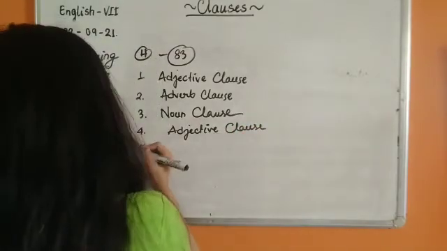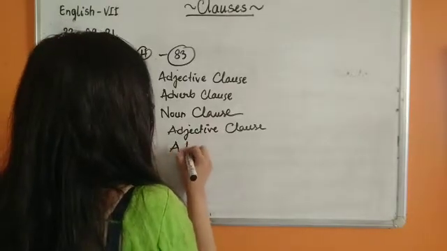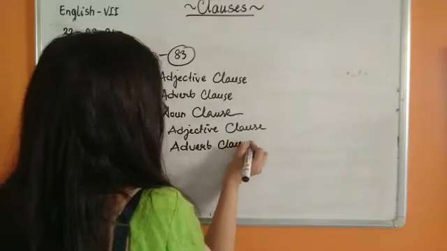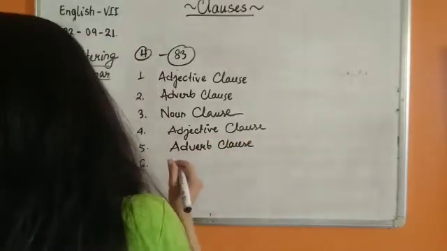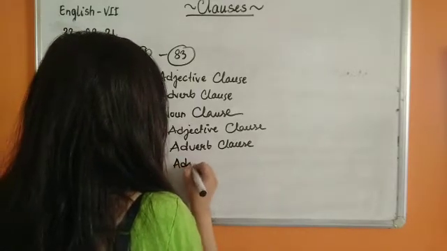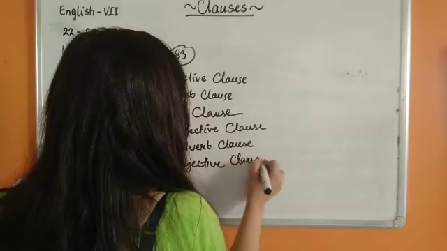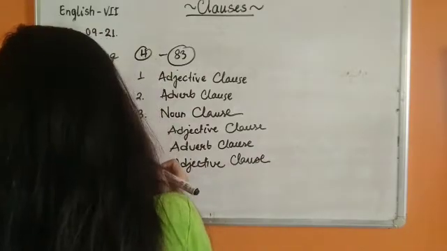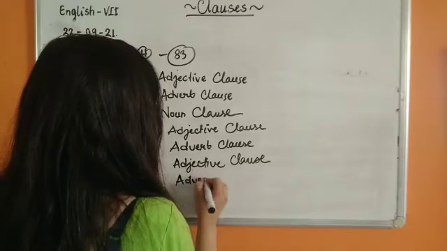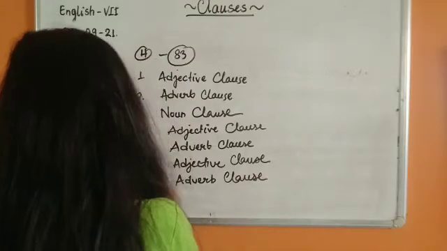Number 5. Our friends had arrived when we got home. So this is adverb because it's telling us when. So adverb clause, 5th one. Number 6. They saw the mob that gathered. So describing the mob, adjective. Number 7. Use the paintbrush as I showed you. So as, the manner. So manner is always adverb, showing us the manner of using the paintbrush.